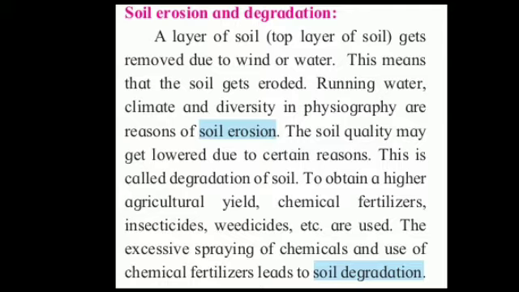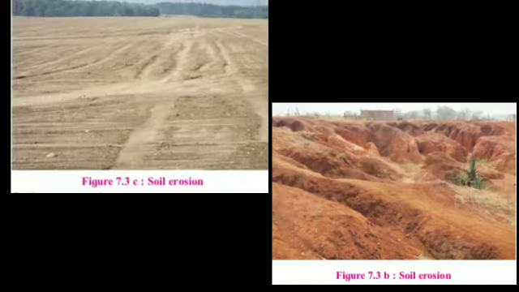Now see students, what is soil erosion? When the top layer of soil gets washed away due to wind or water, right? Due to the velocity of the wind or the speed of water, if the top layer of soil gets washed away, this means soil is getting eroded.